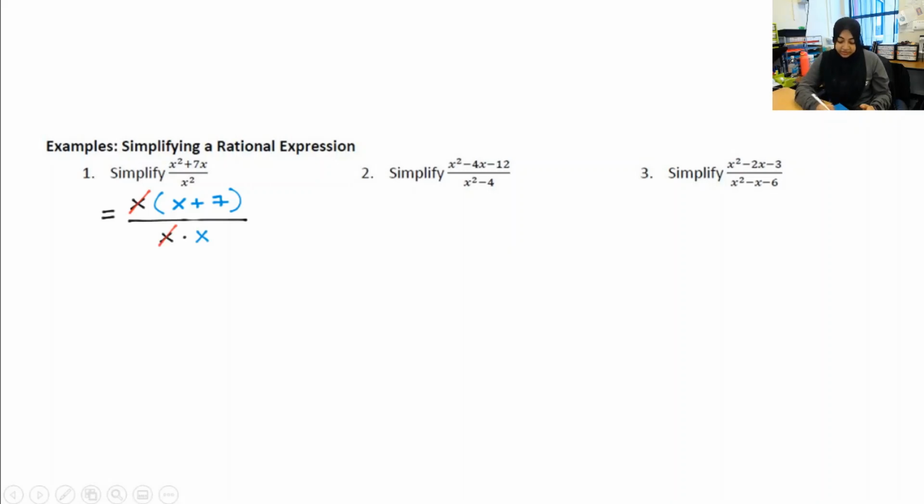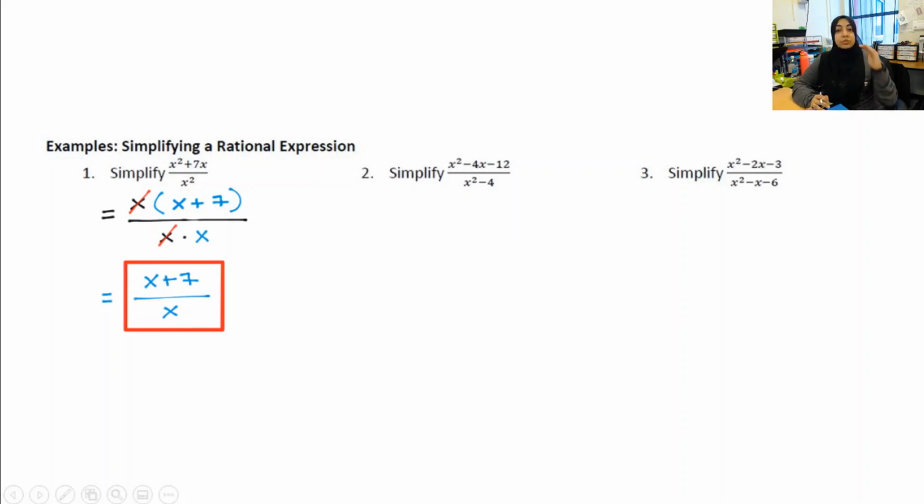So that leaves me with x plus 7 over x. X plus 7 and x have no common factors except for positive or negative 1, which means I am done. That one was a little bit more straightforward because all it was a GCF. Take a look at example 2. In the numerator, I have x squared minus 4x minus 12, which is a trinomial. And in the denominator, I have x squared minus 4.